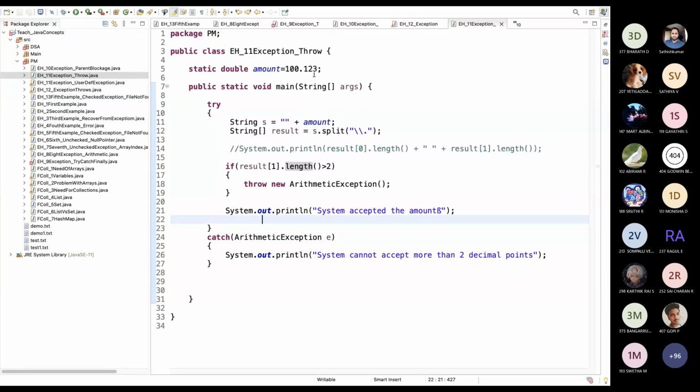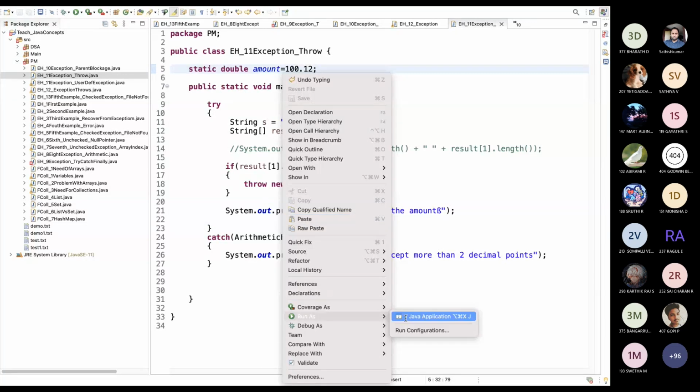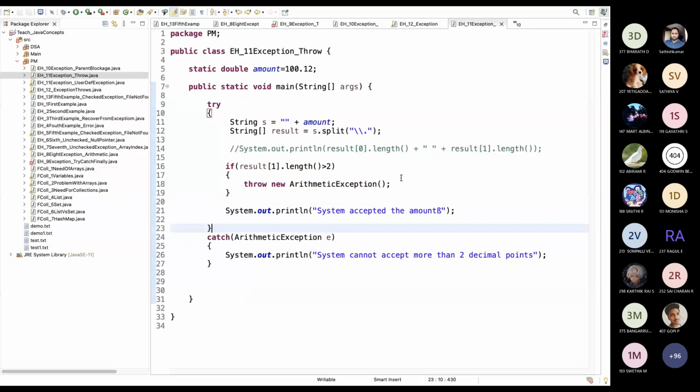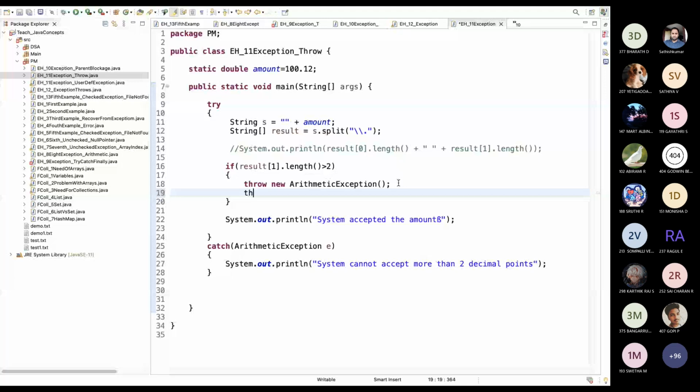See, now it throws that, because we have 3 decimal points here. If I reduce it, we can see the system accepted the amount. So we can manually throw the exception. We can throw any exception, not only arithmetic exception. We can simply throw the parent exception also.